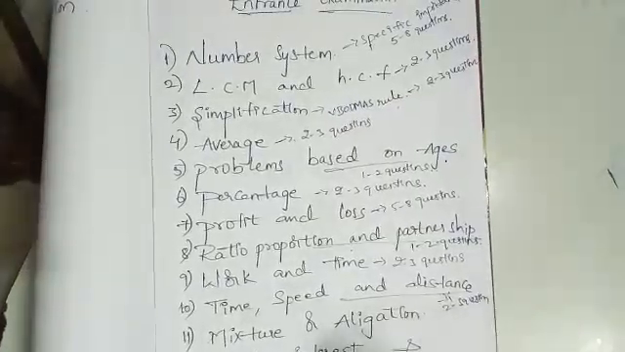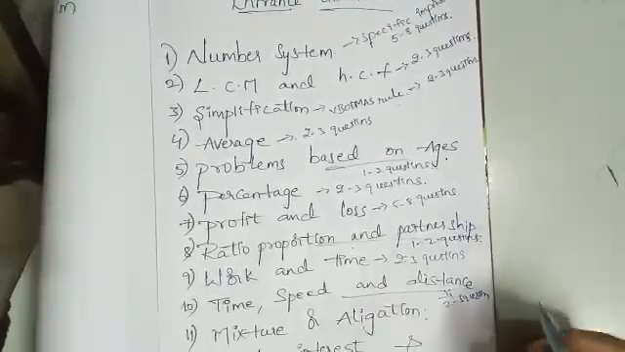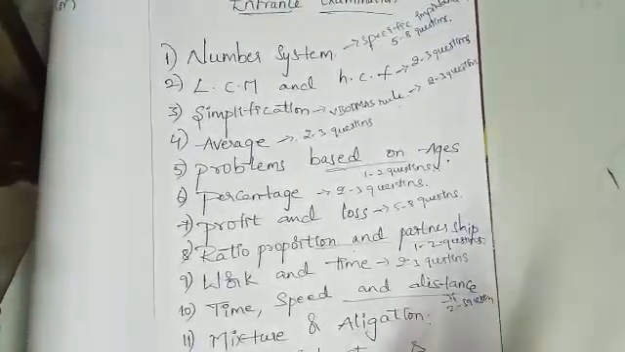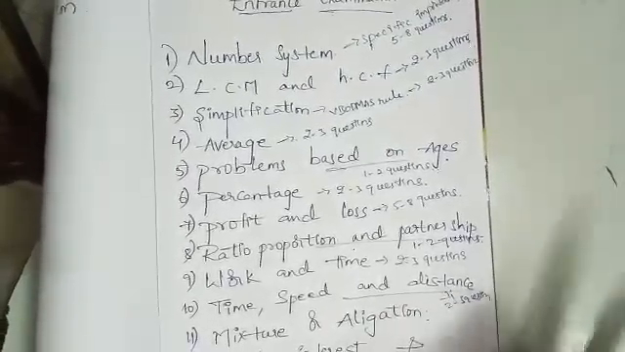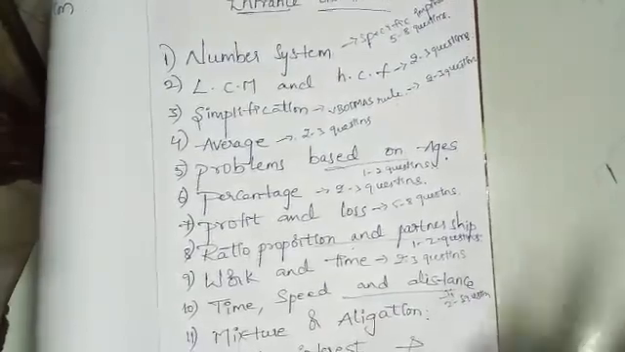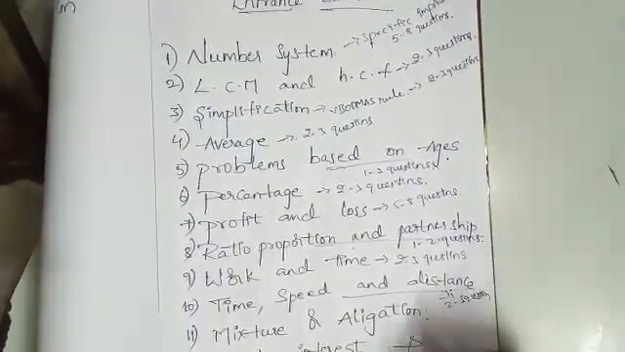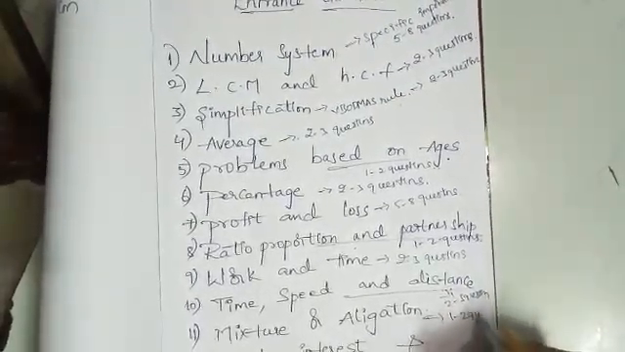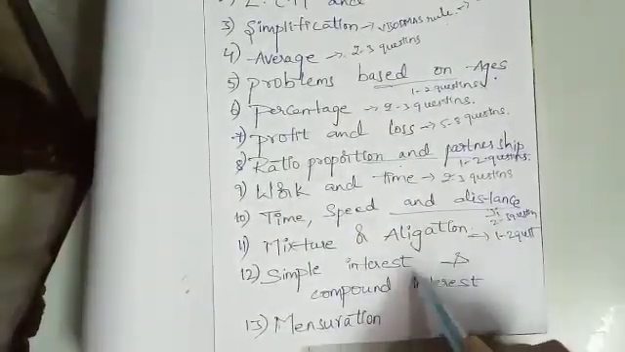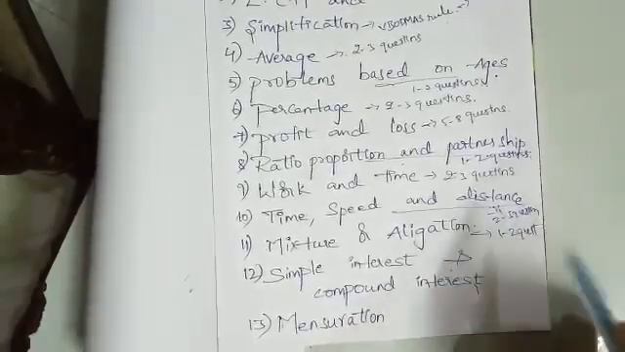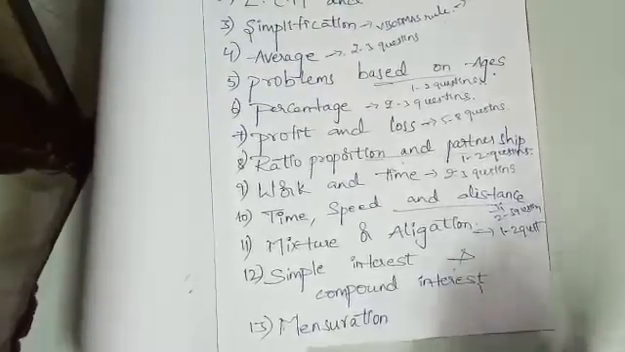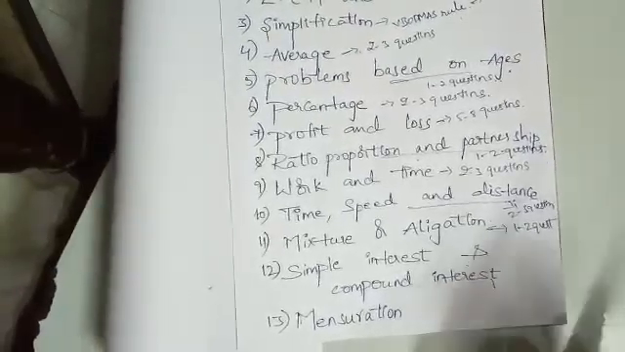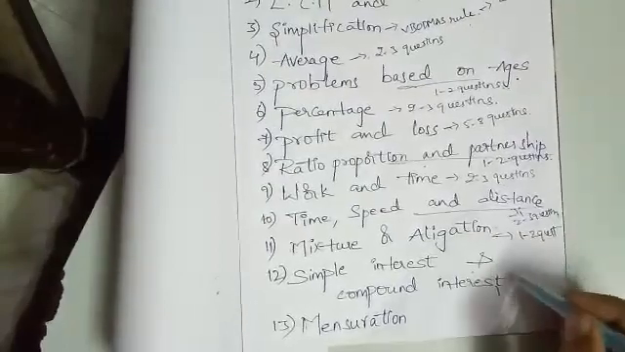And next concept is mixture and alligation. This chapter deals with a specific type of questions based on ratios and proportions, which can be solved quickly by using the method of alligation. From this chapter, you can expect 1 to 2 questions. The next concept, simple interest and compound interest, is the basic chapter based on derivative calculations. In every competitive exam, you may find problems based on this chapter.